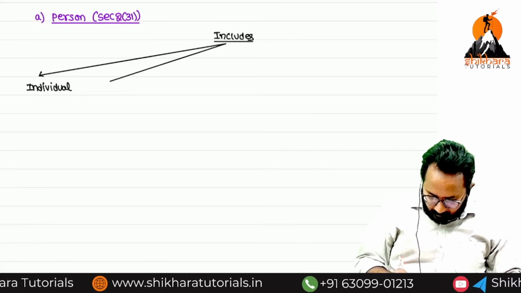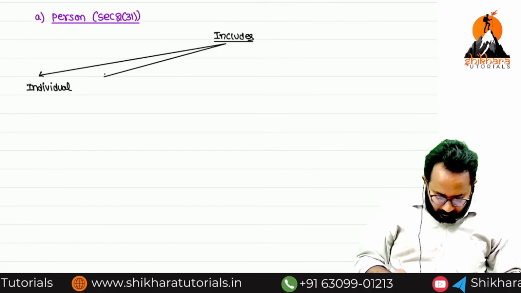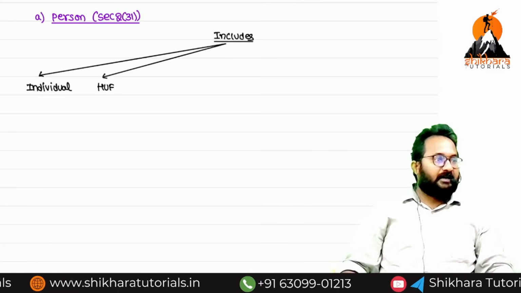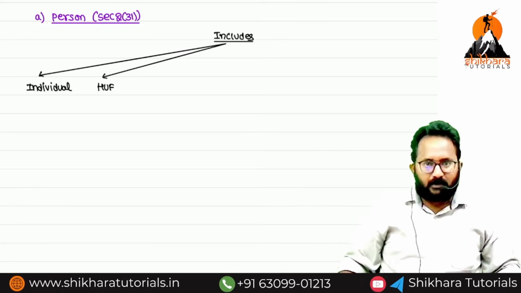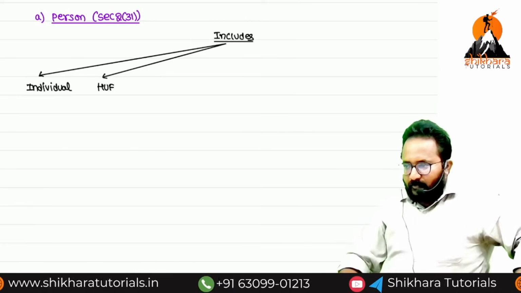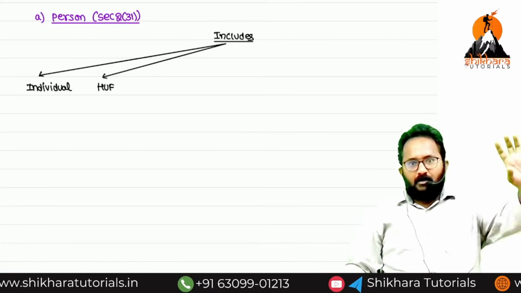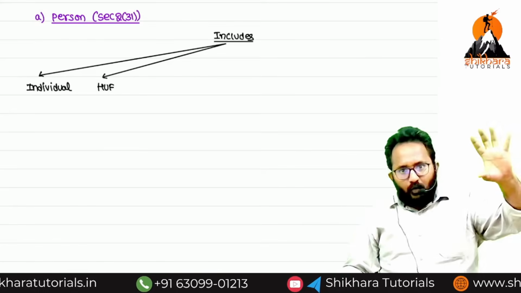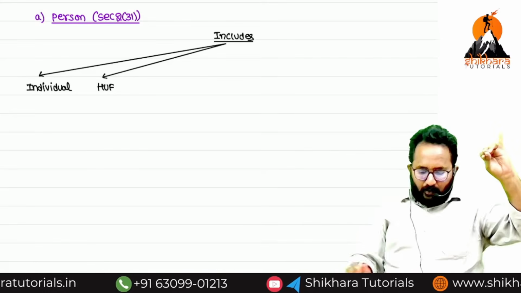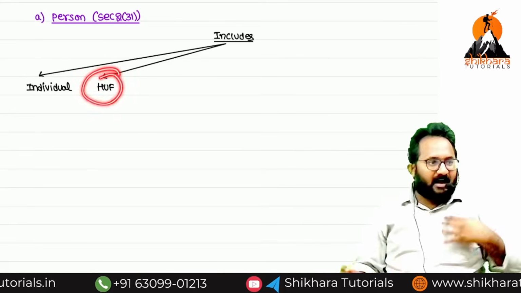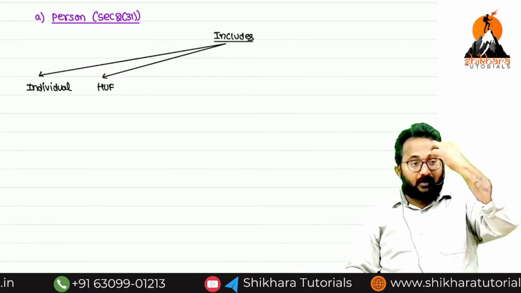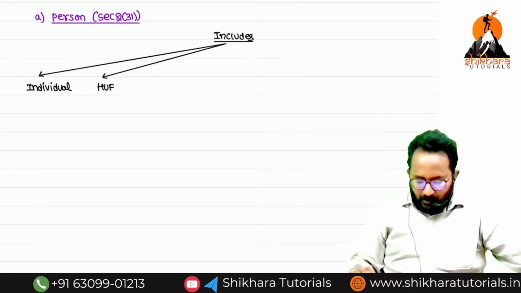Second, family businesses. What is that? Hindu undivided family. For example, our family has a business, myself, my wife and two daughters. These four persons are doing one family business. The head of the family is called what? Karta. The remaining are called members.